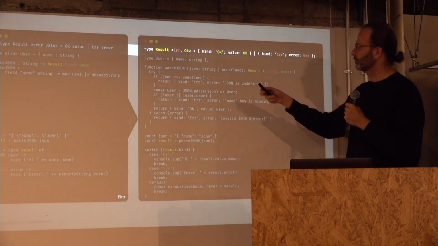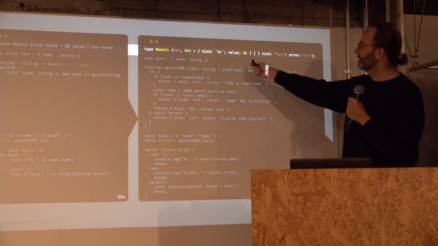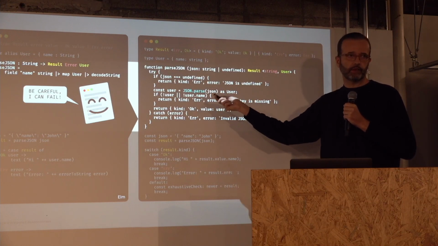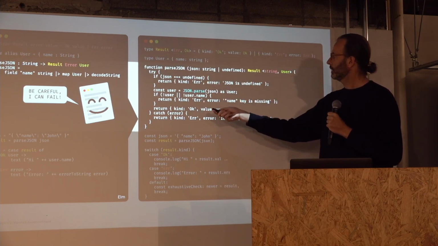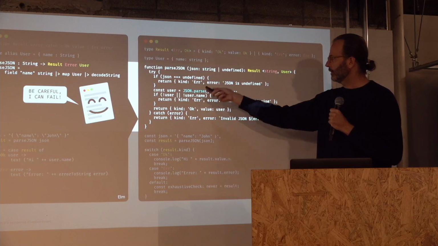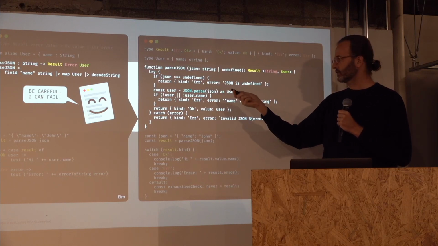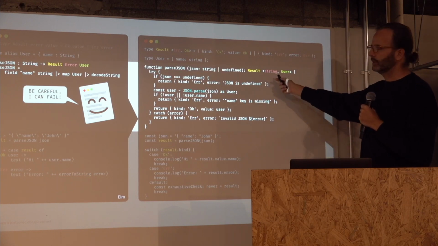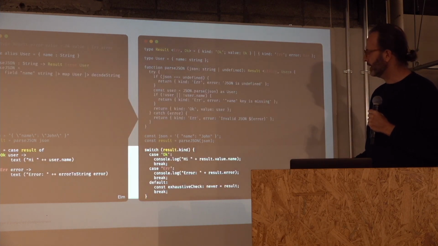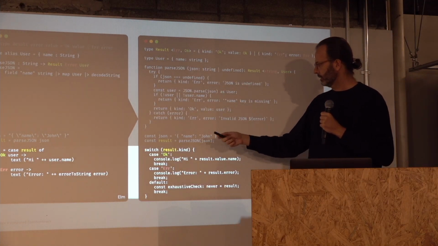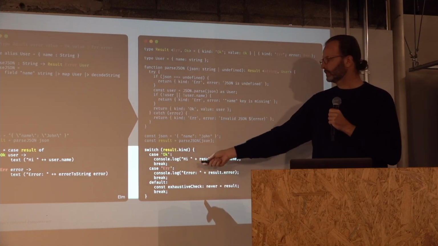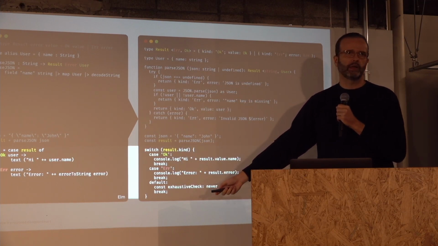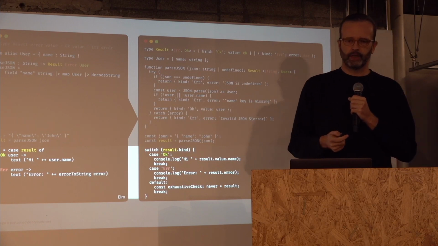Let's analyze it. First of all, again, we define the result type. Second, we need to wrap JSON parse because this is a function that can fail. We wrap it in a try-catch block, and we also have some other if conditions to catch problems, such as if the JSON is undefined, and so on. And we return a result type. Then finally, with a switch block, we check if it's okay or if it's an error. We also add the exhaustive check at the bottom to make sure that we cover all the cases.